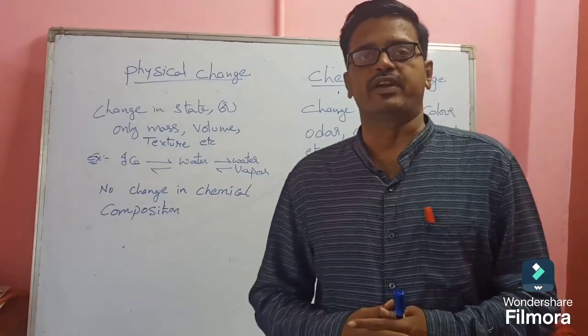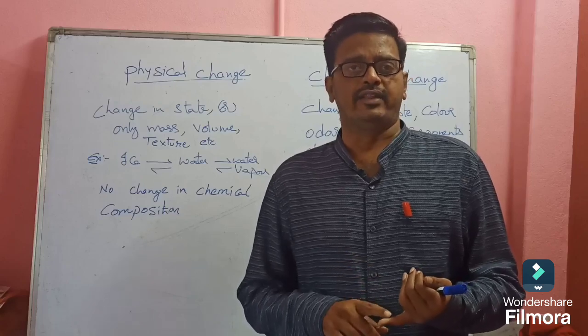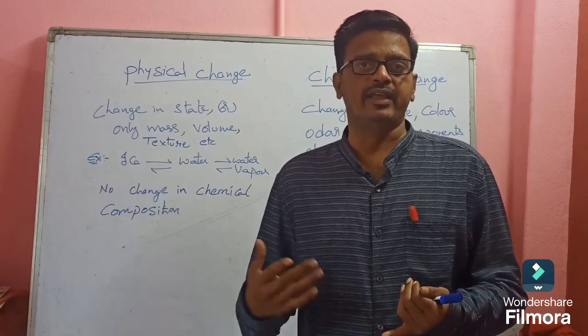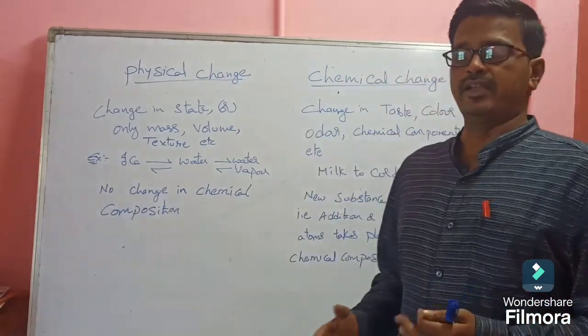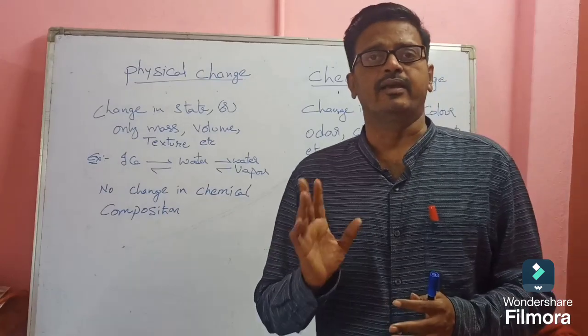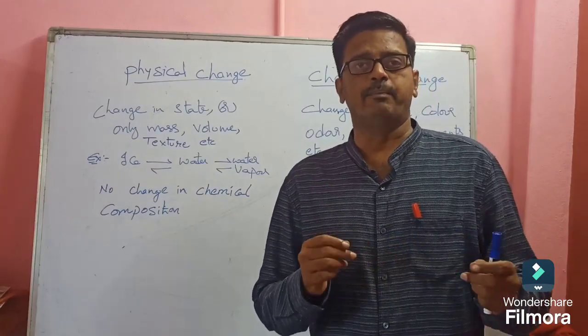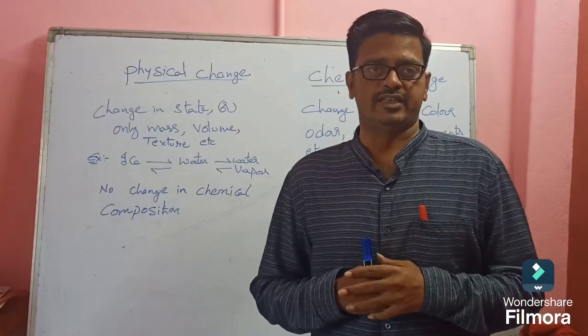What are the examples for temporary changes? Seasons, day and night. These are all examples for temporary changes. Coming to permanent change: milk changing to curd, breaking glass or tearing paper, burning wood. These are all permanent changes.